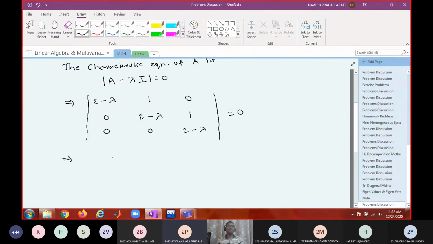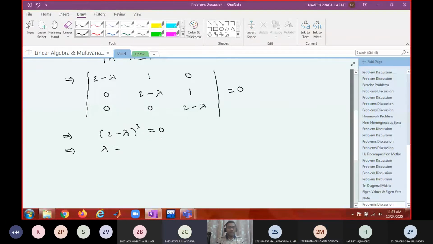2 minus lambda whole cube. Why? Because it is an upper triangular matrix. For a triangular matrix, the determinant is the product of the diagonal elements. So what are the roots of this equation? 2, 2, 2.